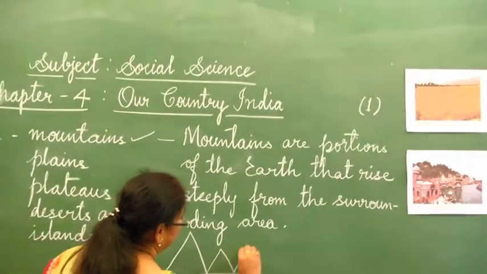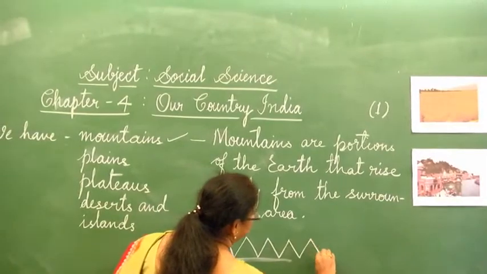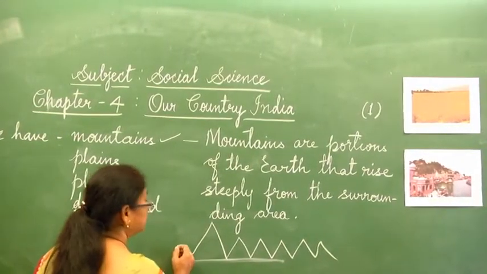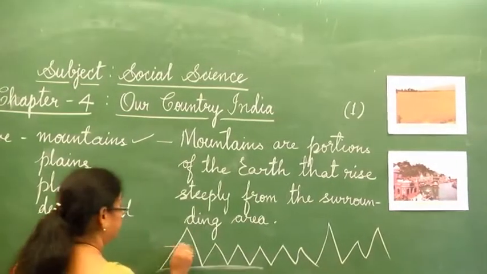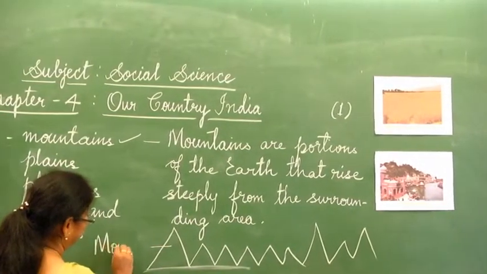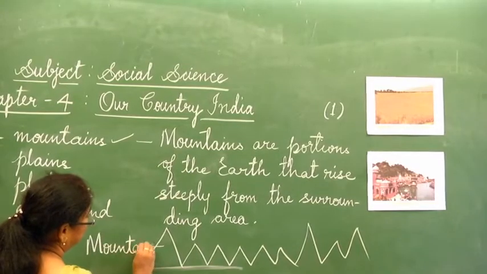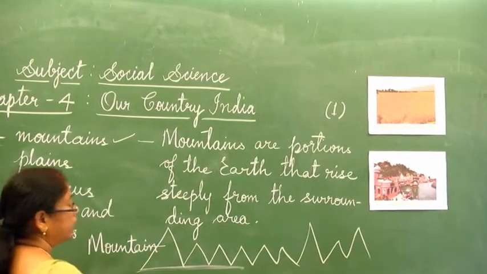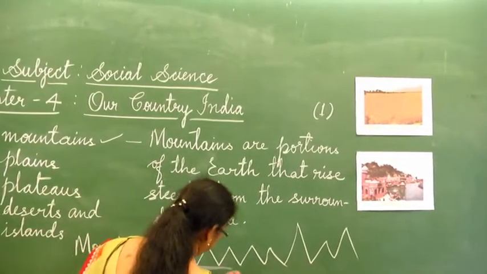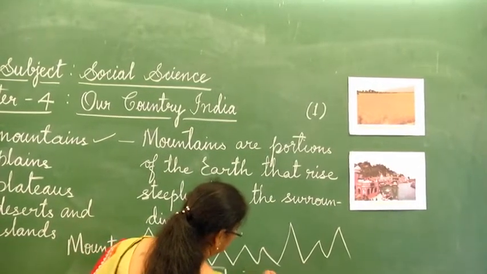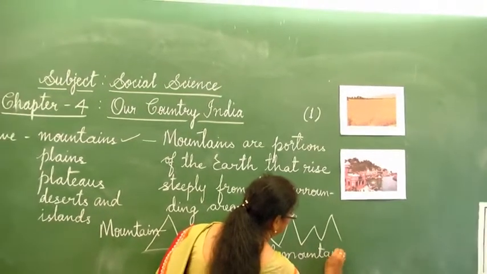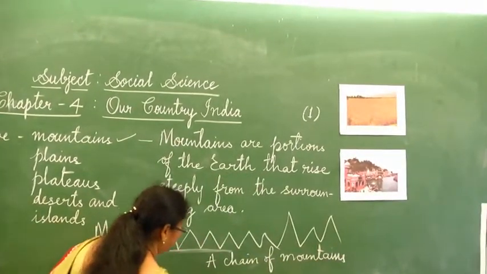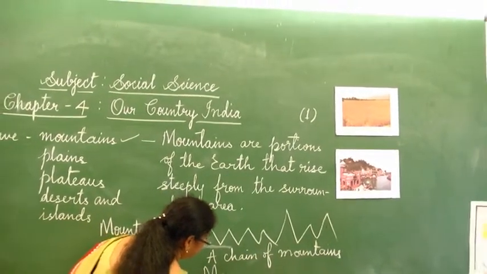If the mountains are in a chain, we call them mountain ranges. A chain of mountains is called a mountain range.